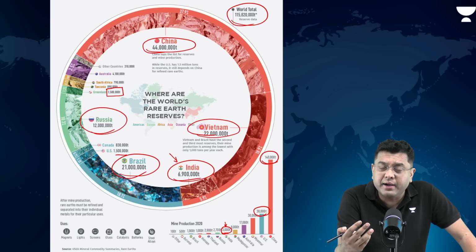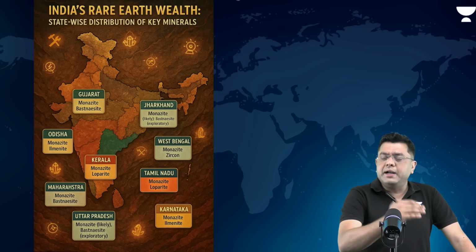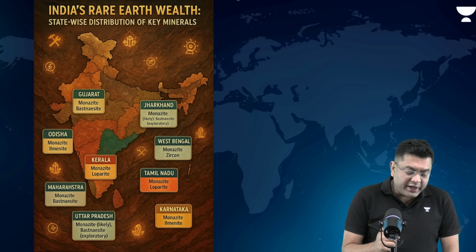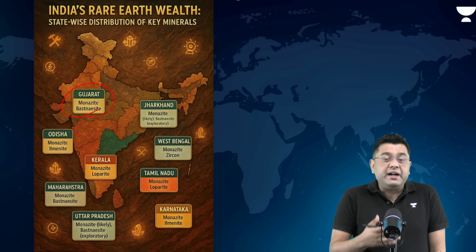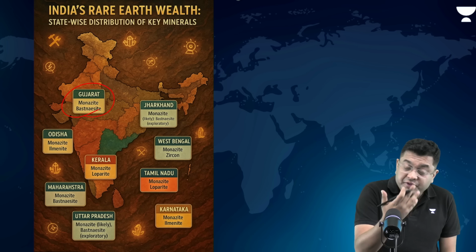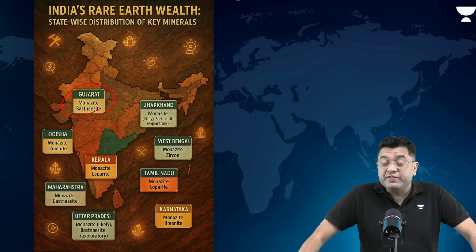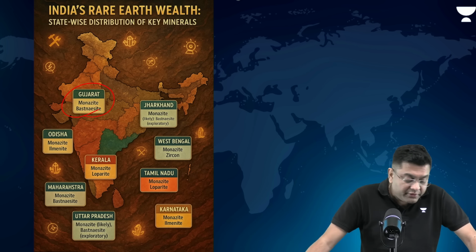After all, in India, which are the regions where we find these rare earth elements? There are multiple different regions in India where these rare earth elements are to be found. For example, Gujarat, right? You will find monazite sand, which has got thorium, which we have discussed. In the case of the Kalpakkam fast breeder reactor, that monazite can be used in the third stage, and thorium based extracts can be used in the third stage of power generation.